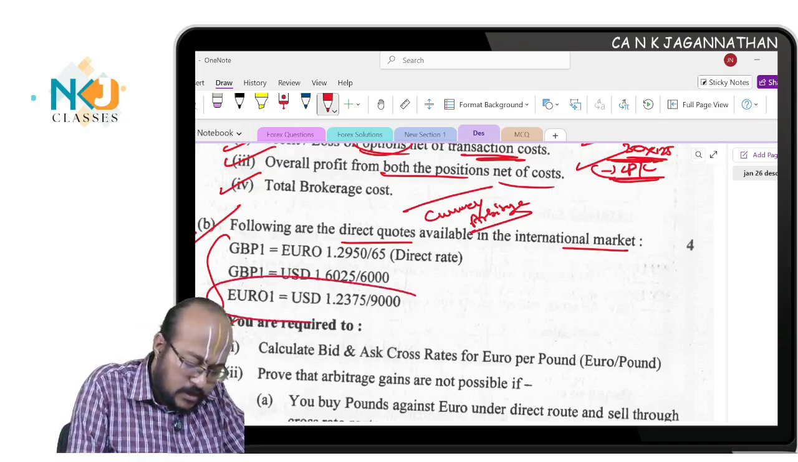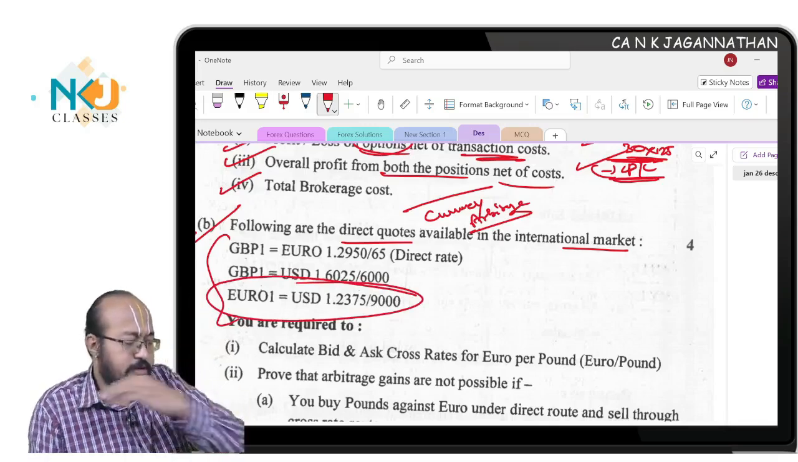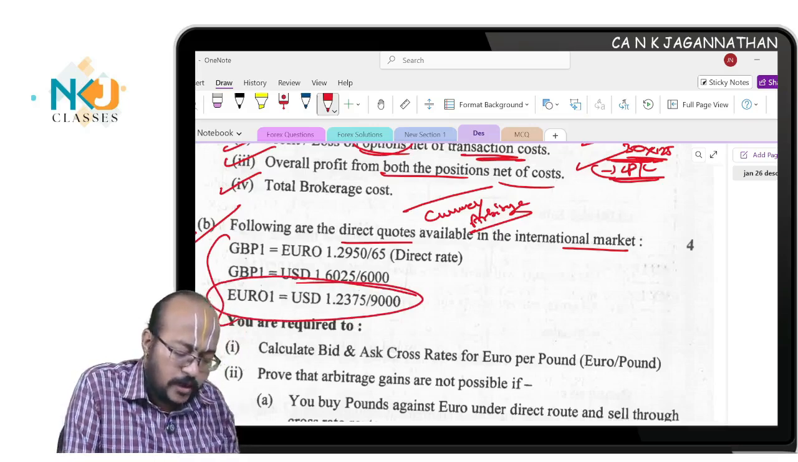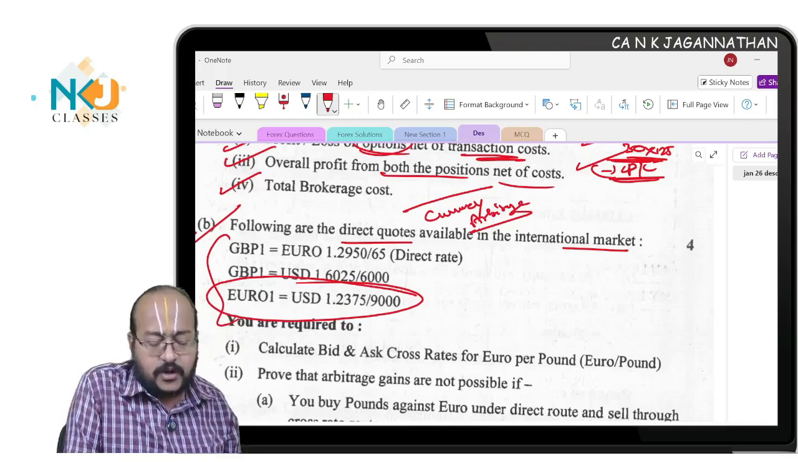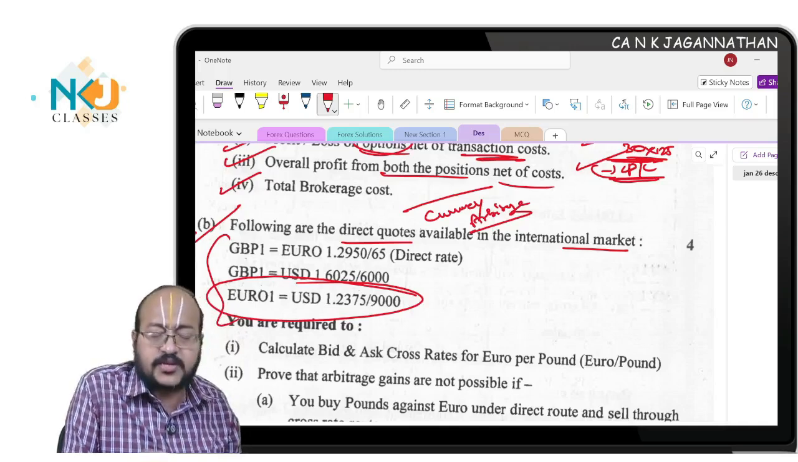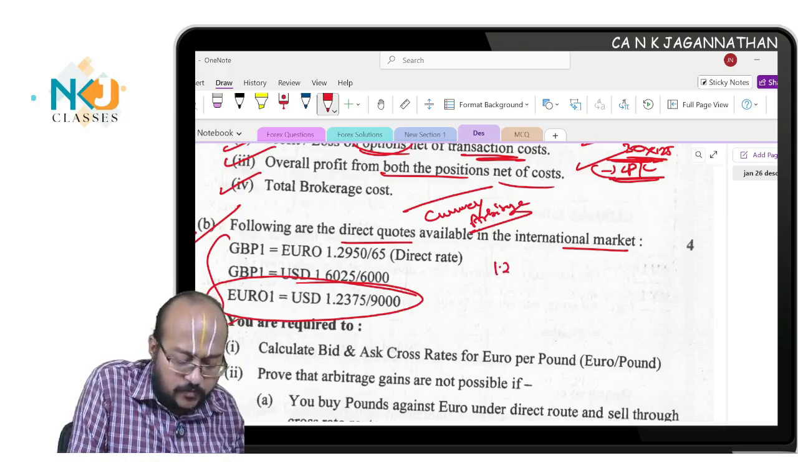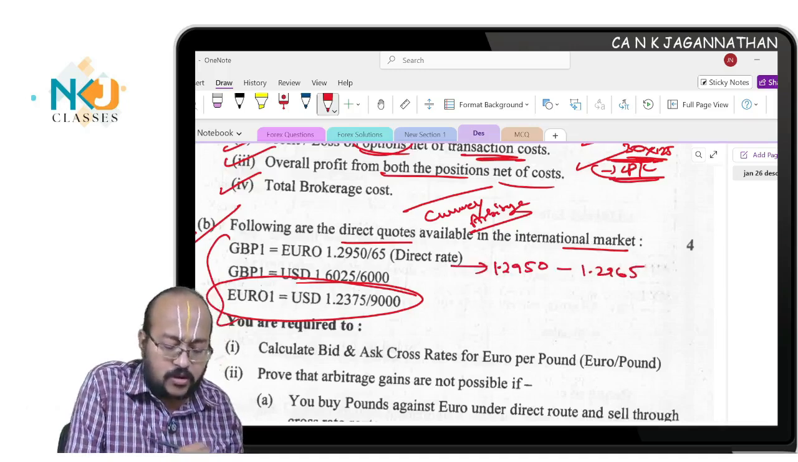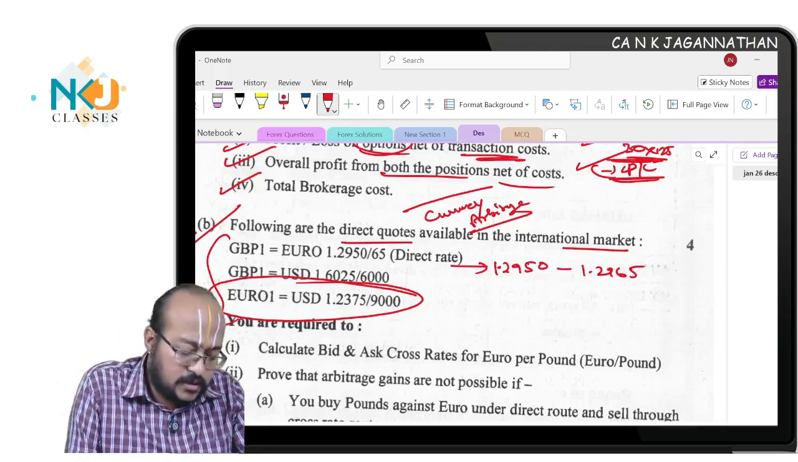Okay, here the quotation given for euro 1 is there. See, very simple. Here euro per pound 1.2950 divided by 1 point, which means 0.65. Now how you should write: 1.2950, okay, 1.2965. This is how you understand the quote. Are you listening? Now next, that is also straightforward.